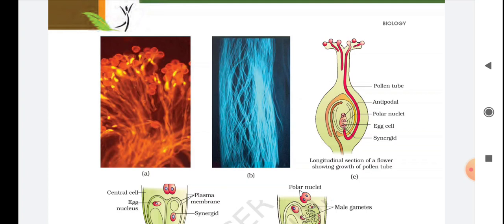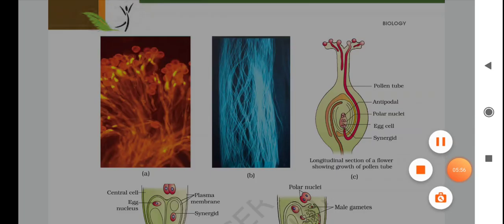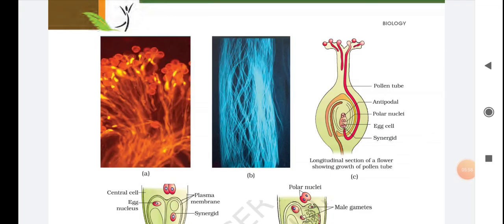So this is an important point. You can write that the filiform apparatus is present at the micropylar end beside the synergid cell. And what is the function of the filiform apparatus? It guides the entry of the pollen tube.